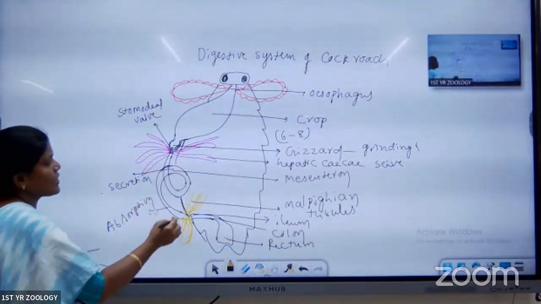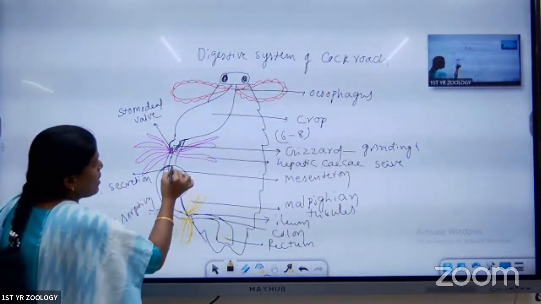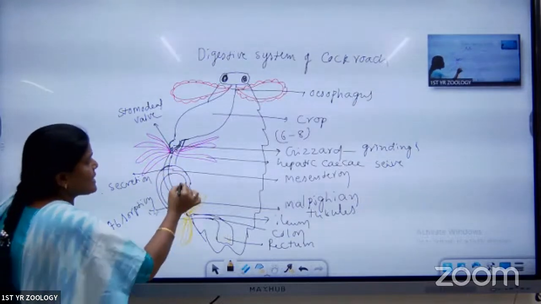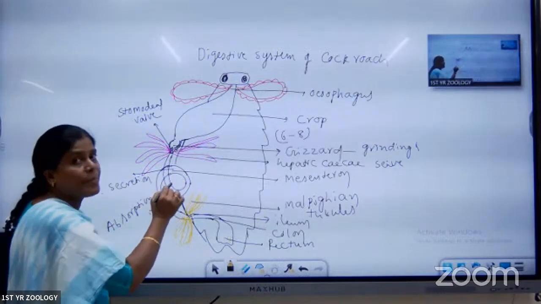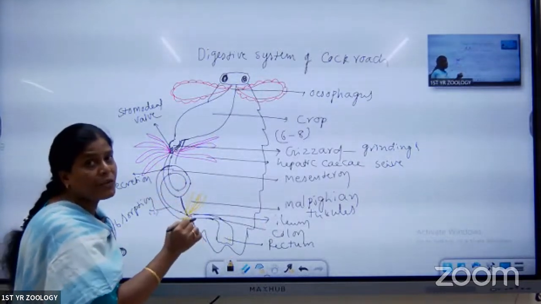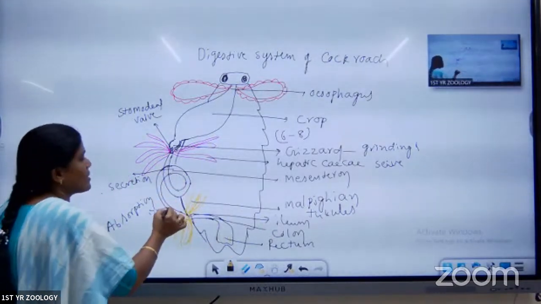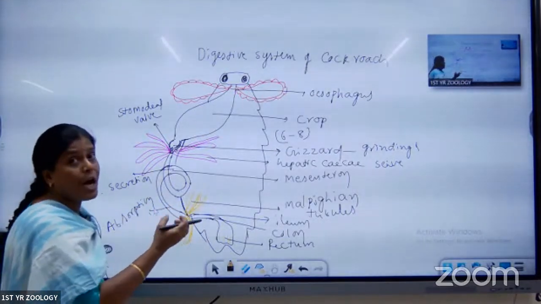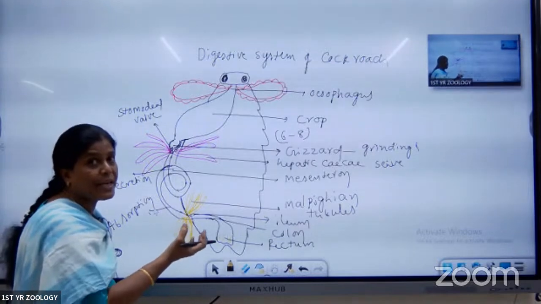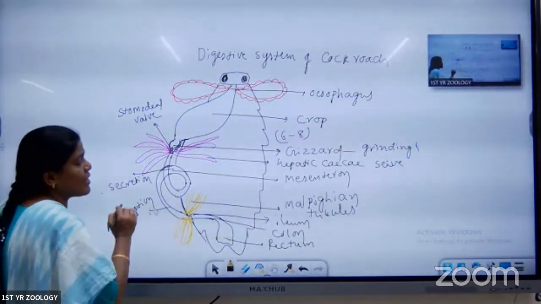Here the total digestion happens, and glandular cells are present. Mesenteron has the glandular cells. These glandular cells are mainly helpful for secreting a number of enzymes. Next, the posterior part of the mesenteron is useful for absorption. The digested food is absorbed there; for that absorbing purpose, this one is helpful.